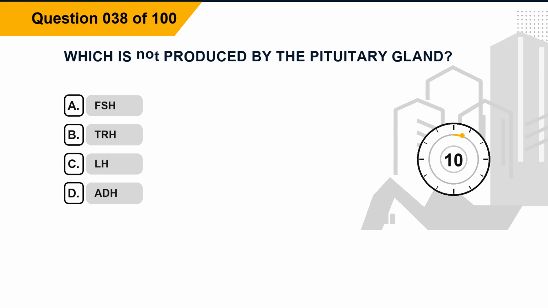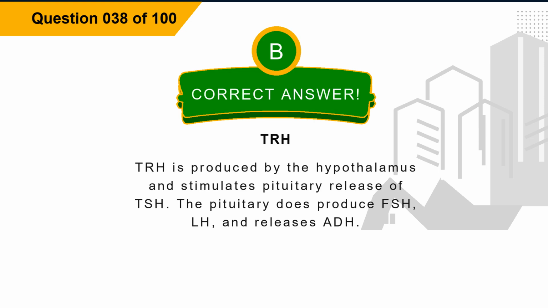Question 38. Which is not produced by the pituitary gland? Option A, FSH. Option B, TRH. Option C, LH. Option D, ADH. The correct answer is option B, TRH. Explanation: TRH is produced by the hypothalamus and stimulates pituitary release of TSH. The pituitary does produce FSH, LH, and releases ADH.